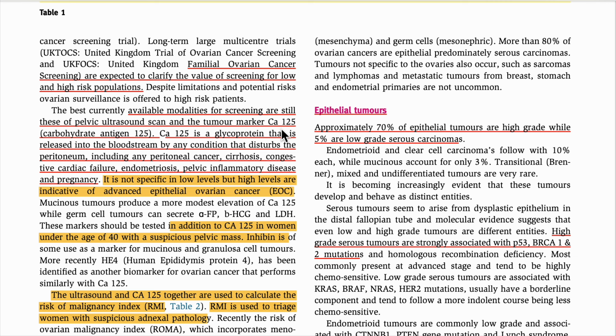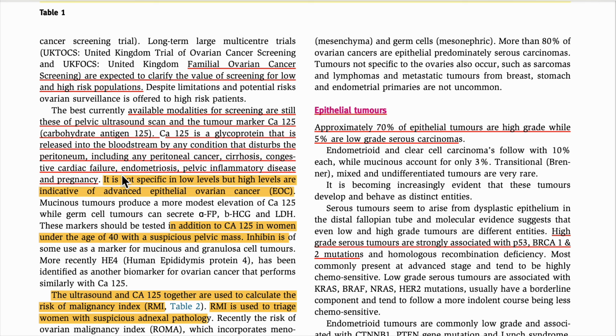What is CA? CA means carbohydrate antigen 125. C means carbohydrate, A means antigen. CA125 is a glycoprotein that is released into the bloodstream by any condition that disturbs the peritoneum. These can be peritoneal cancer, cirrhosis, congestive cardiac failure, endometriosis, PID,